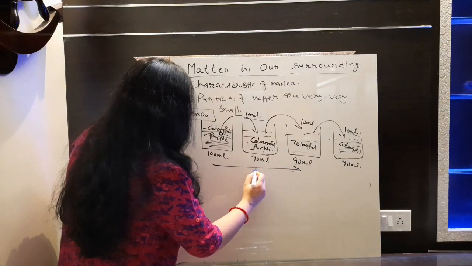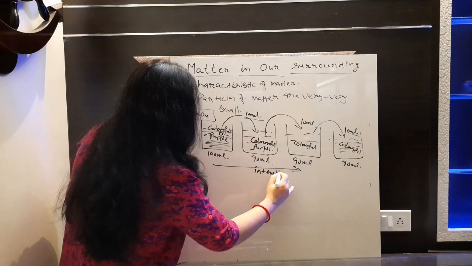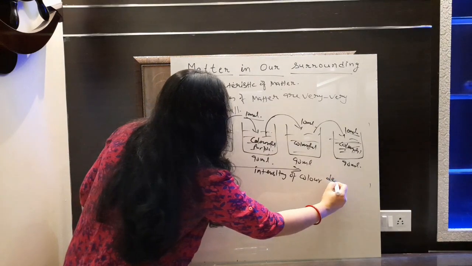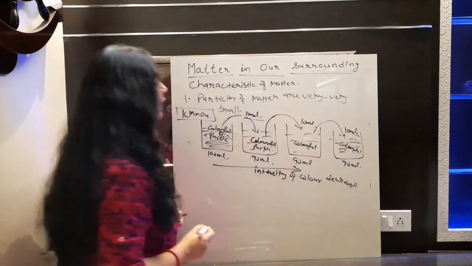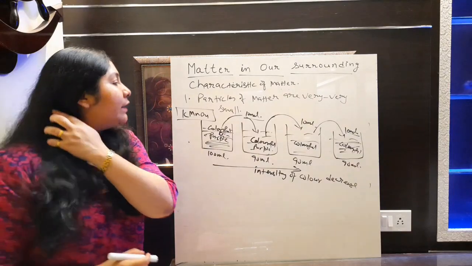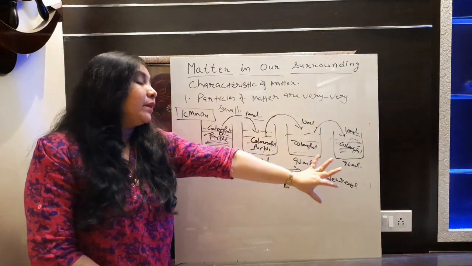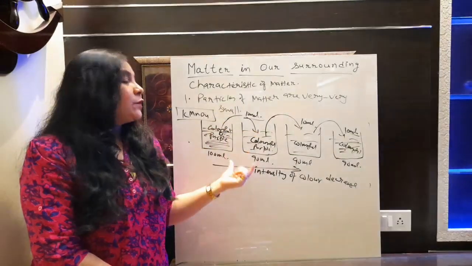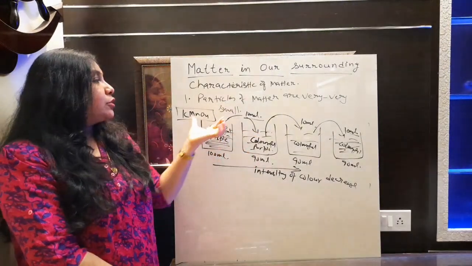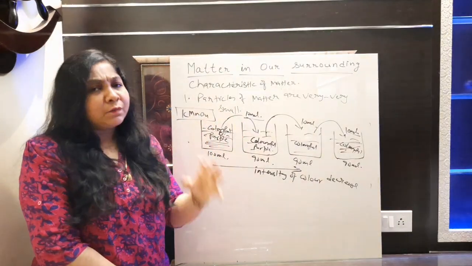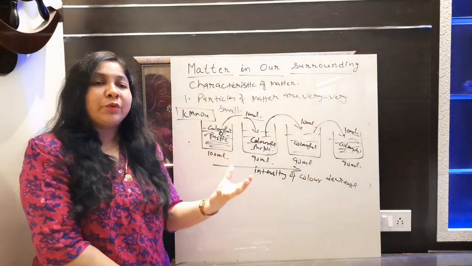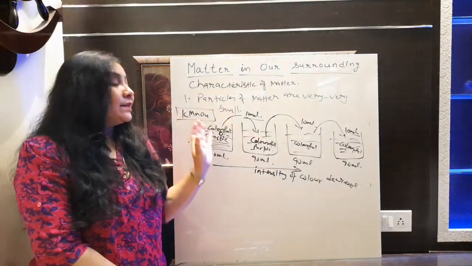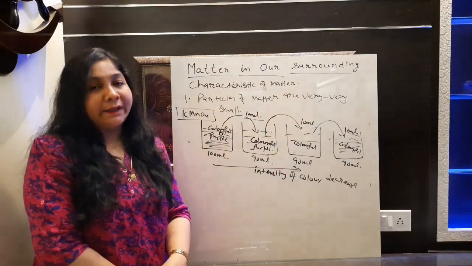you can say the intensity of color, intensity of color जो है वो क्या हो जाएगी? Only it will decrease. Only the intensity of color will decrease, but still the whole container, the fourth container, will also completely become colorful. So this experiment shows that particles of matter are very small. It can split themselves millions of times because we are only taking few crystal of potassium permanganate and it is able to color these all four containers.